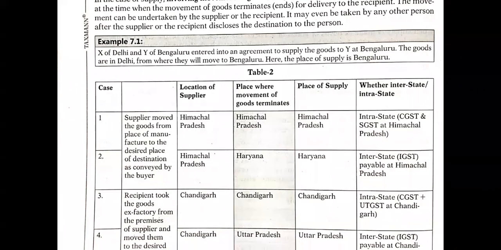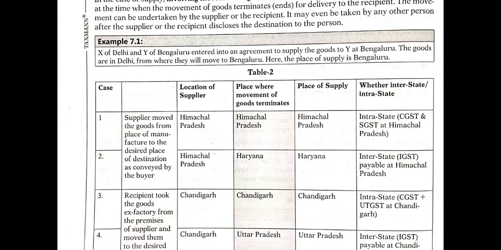Okay, in this first case, the important thing we need to see is the place where movement of the goods terminated. Wherever the movement of the goods is terminated, that particular place is called the place of supply. In the first case, it is Himachal Pradesh. Since Himachal Pradesh and Himachal Pradesh are both the same state, the sale is intrastate. So CGST and SGST are applicable.